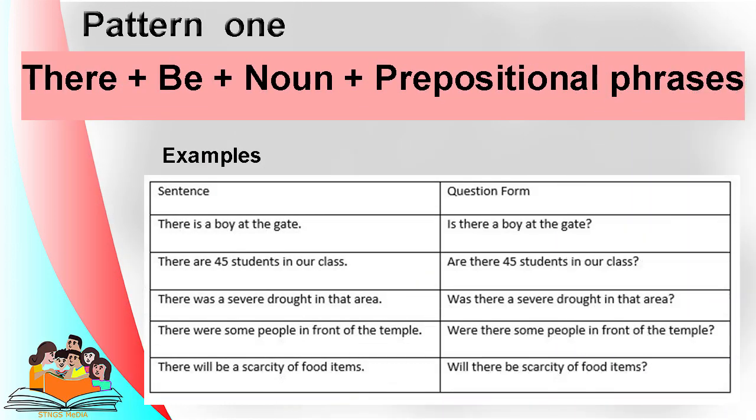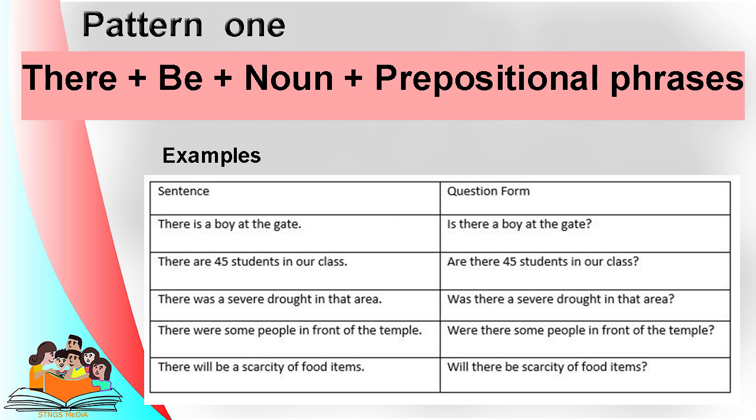Apart from that, there are two other sentence patterns that we can use with be verbs. Pattern number 1: there, be, noun, prepositional phrase. This pattern is used to express something that we do not know exactly. We can create sentences using be verbs under this pattern as mentioned in the table below. When these sentences turn to question form, the be verb comes to the front, then the word there, then the rest of the sentence is placed as mentioned in the example sentences.